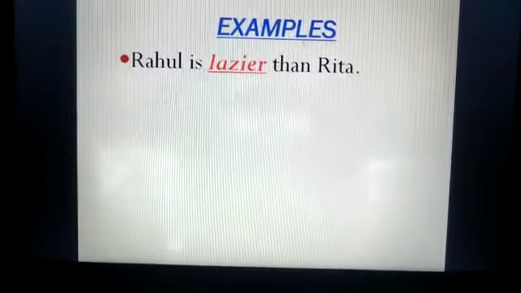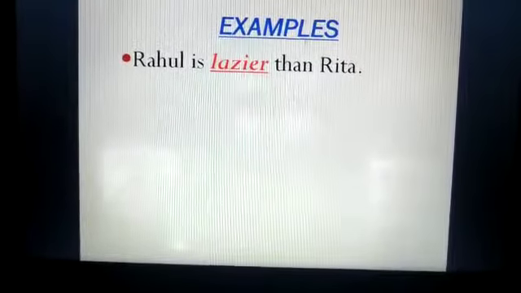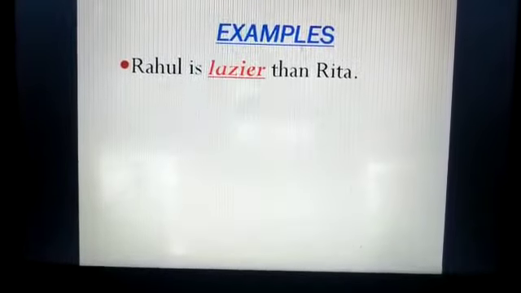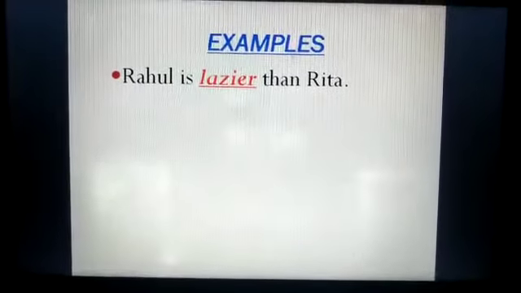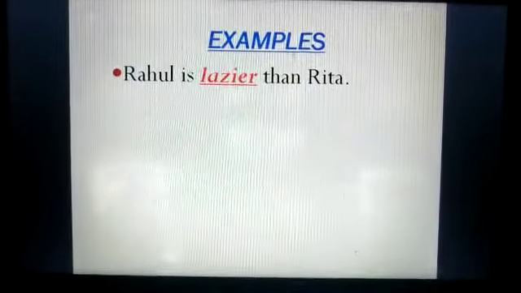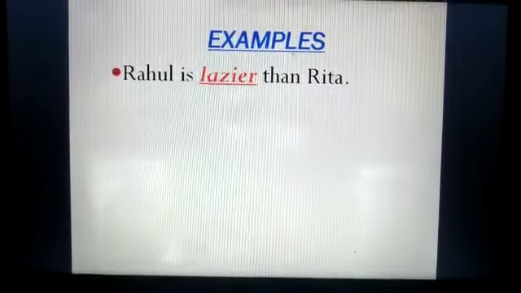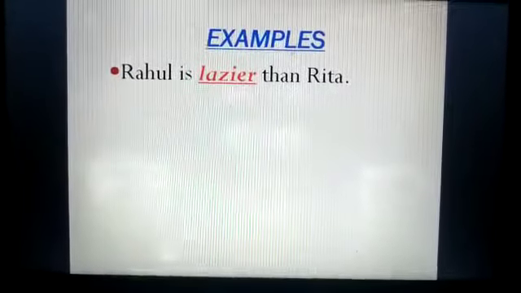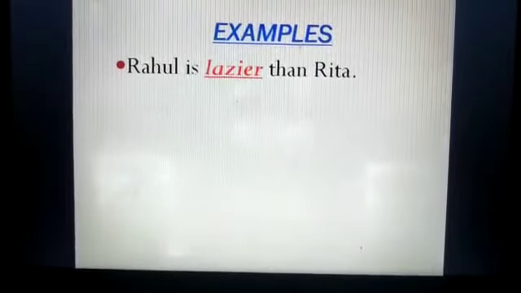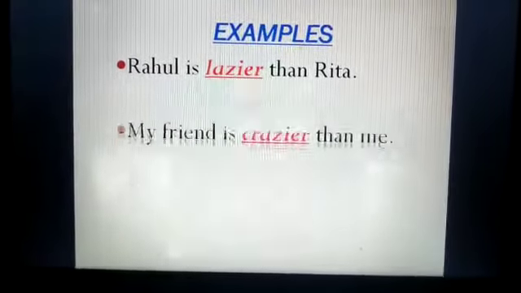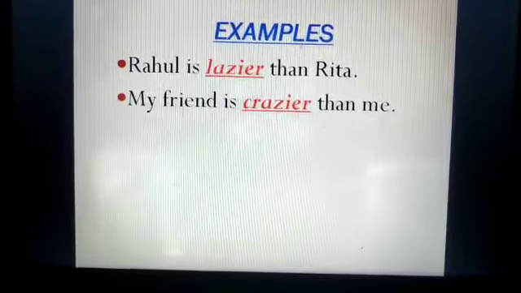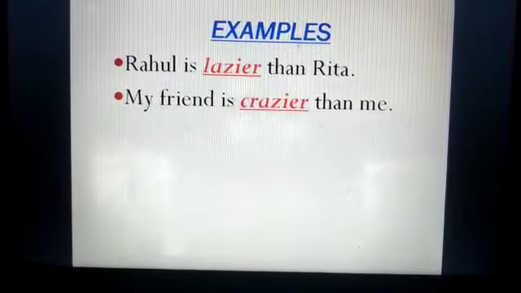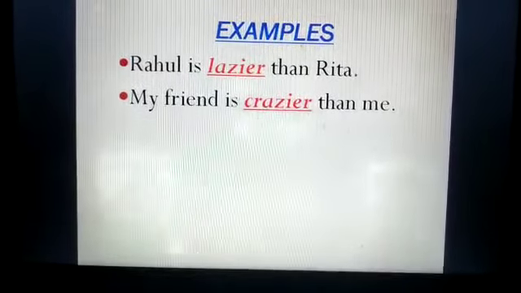Now let's see few examples. Rahul is lazier than Rita. Children, here we are comparing the laziness of Rahul and Rita. So Rahul is means Rahul Rita से ज़्यादा lazy है. So what we have done, we have removed y and added IER. So Rahul is lazier than Rita. Next, my friend is crazier than me. Here also we have removed y and added IER.